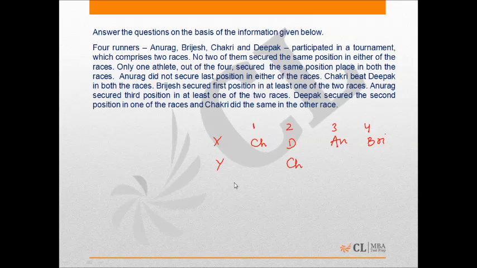Now it is also known that Brijesh secured first position in at least one of the two races, which means he must have secured first position in race Y, as it is not possible for race X. Now coming to the info that Anurag did not secure last position in either of the races, so Anurag must have finished third in race Y as well. Therefore Deepak ended at the last position in race Y. So now that's all about the positions of four persons in the two races.